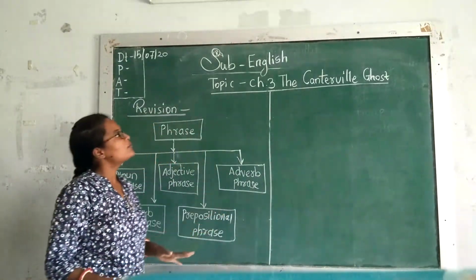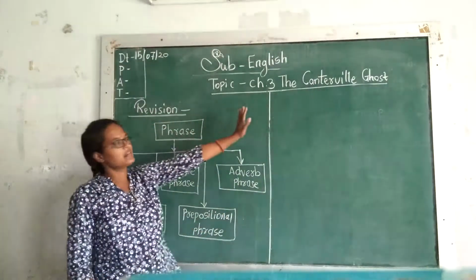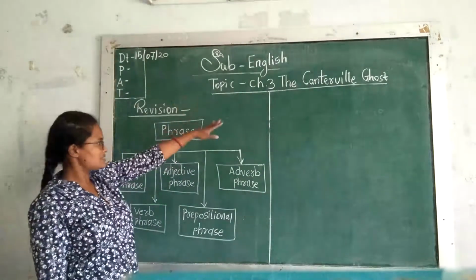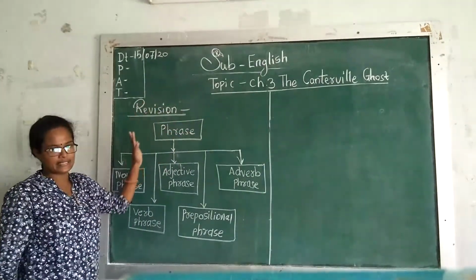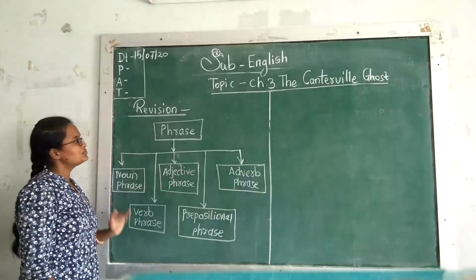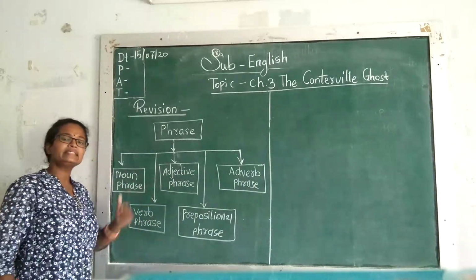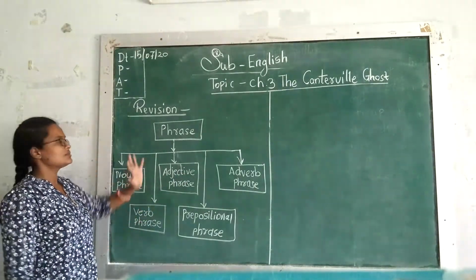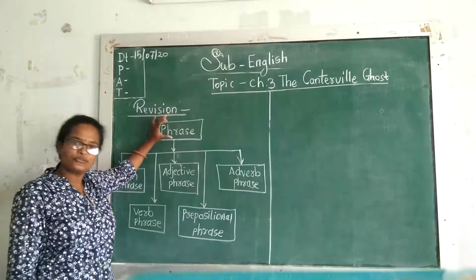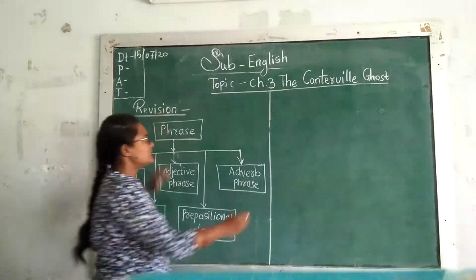Today we are going to revise chapter 3, the Canterville Ghost. In this chapter we learned phrase and its types. So before starting to revise, let's get more clear information about phrase and clause. What is a phrase?